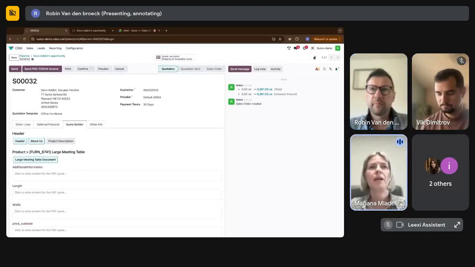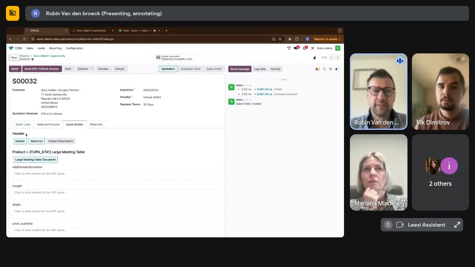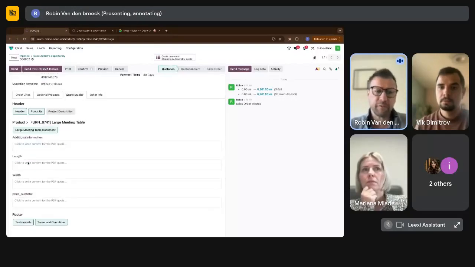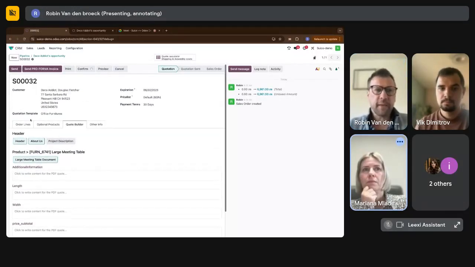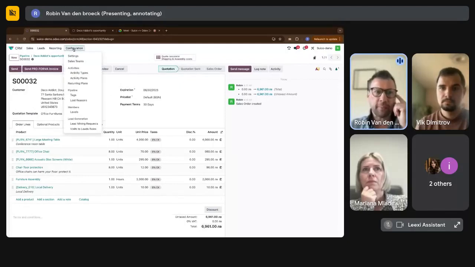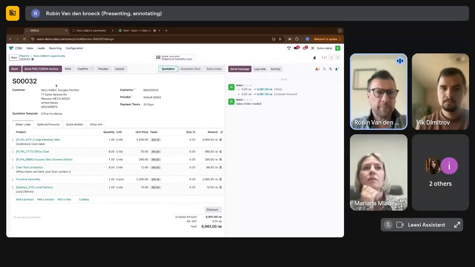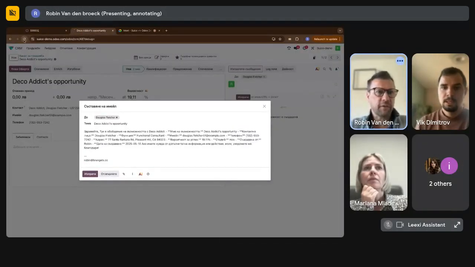We prepare a predefined quote builder because we don't want to depend on the particular salesperson to make it every time different. Yeah, so exactly, that's why these predefined headers and footers, etc., can be there, and actually they can be configured. Well, they can be configured in the sales app, but now I'm still in the CRM app. Let's show it here. That's going to be easier.